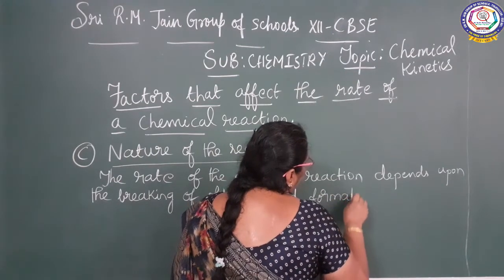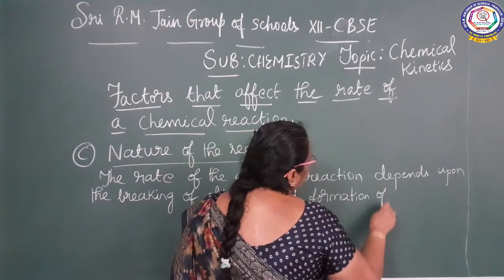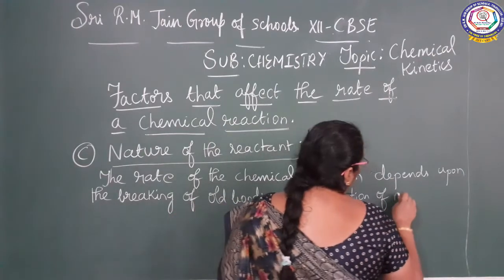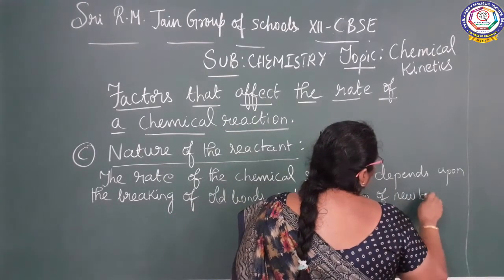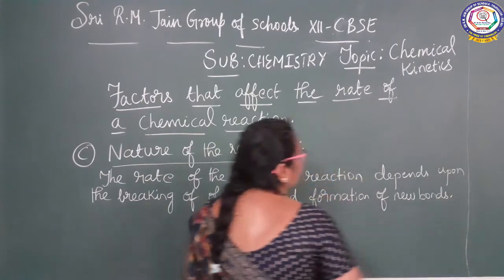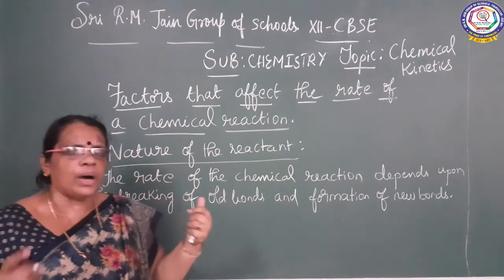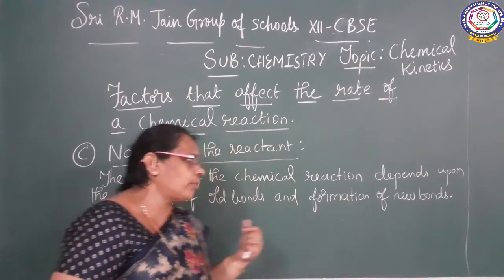Breaking of old bonds and formation of new bonds. So, the rate of the reaction depends upon the breaking up of old bonds and formation of new bonds.